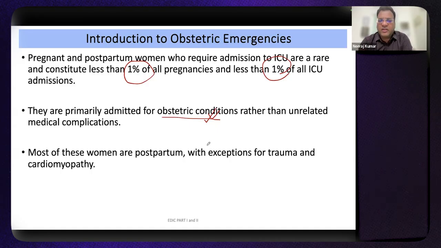Many of the time, these patients belong to the postpartum phase when they require ICU admission, with the exceptions of trauma and cardiomyopathy, because these can affect any part of the pregnancy status, like the intrapartum, postpartum, or peripartum period. It could be anything. And then trauma, definitely trauma-induced coagulopathy is another important aspect that may happen in many pregnant patients as well.